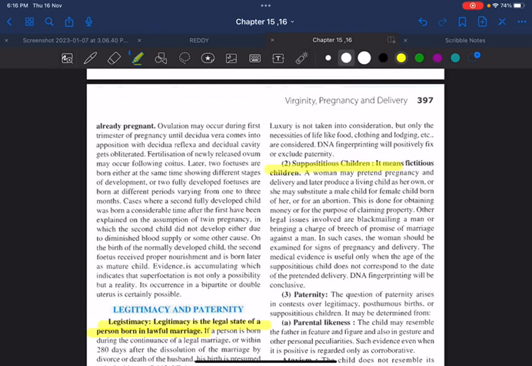Fine? What do you mean by supposititious child? It means a fictitious child. A woman may pretend pregnancy and delivery and later produce a living child as her own, and she may substitute. As we can see in some movies, a woman will bring a child and tell that another person is the father of her child. That is called a supposititious child, also called a fictitious child. All these are mainly for what? Acquiring property, or with other criminal intentions.